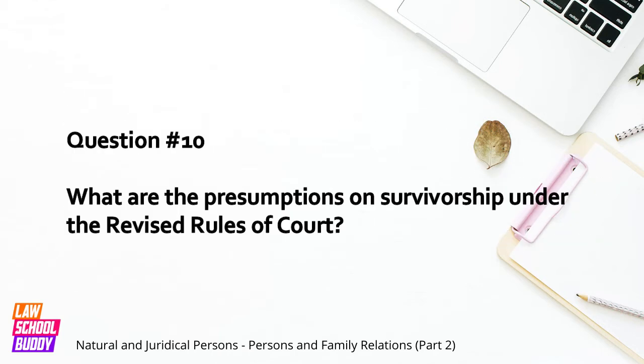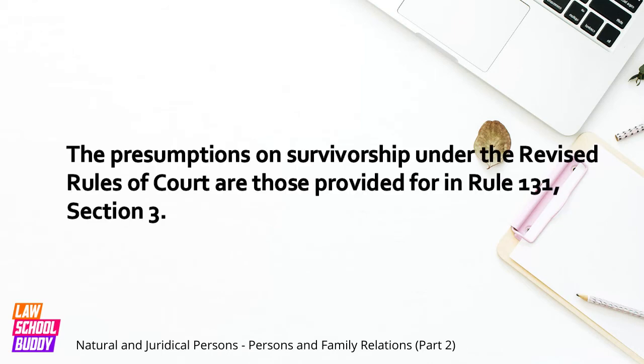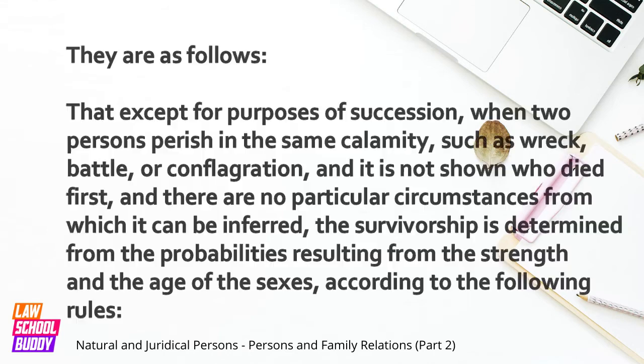Question number 10. What are the presumptions on survivorship under the revised rules of court? The presumptions on survivorship under the revised rules of court are those provided for in Rule 131, Section 3. They are as follows: that except for purposes of succession, when two persons perish in the same calamity, such as